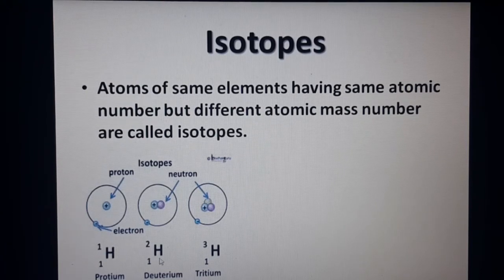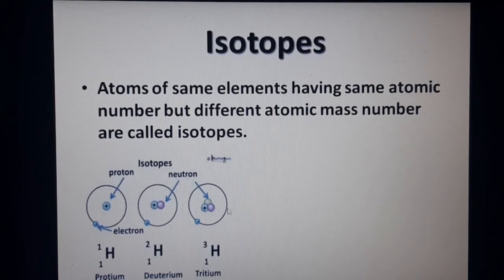This is also a hydrogen atom, but it is another type. If you come to the third hydrogen atom, it contains 1 proton, which is the atomic number. And here they have written 3. Why 3? 1 proton plus 2 neutrons are present here. So 1 plus 2 becomes 3. So the atomic mass number of this hydrogen atom is 3.